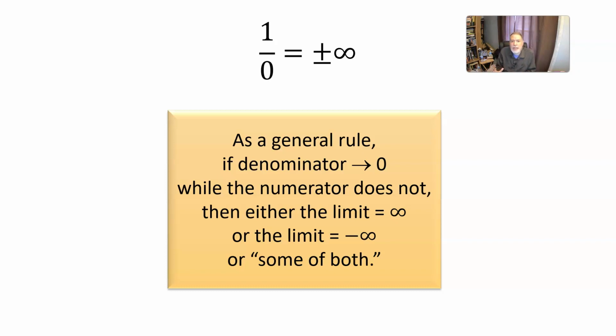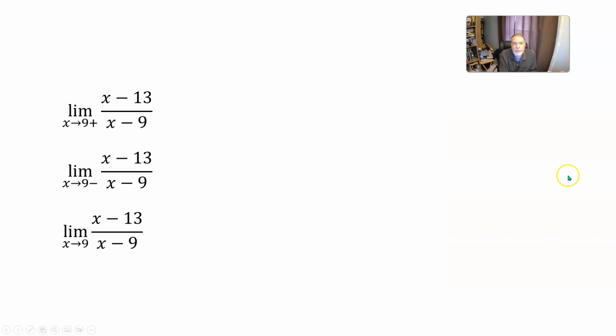So to tell which it is, you need to think about whether you get values of the function that are positive or negative. So consider the function x minus 13 over x minus 9, and what happens to that as we let x approach 9, either from the right or from the left, or from both sides.